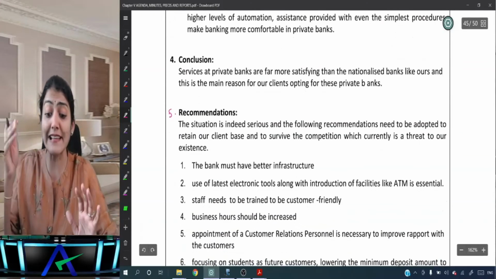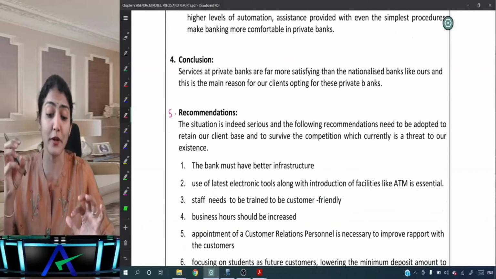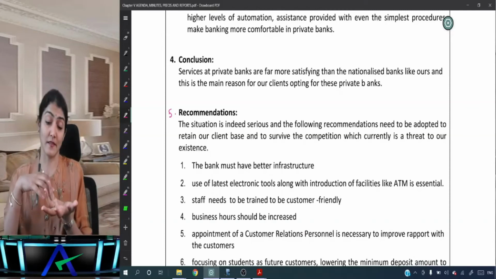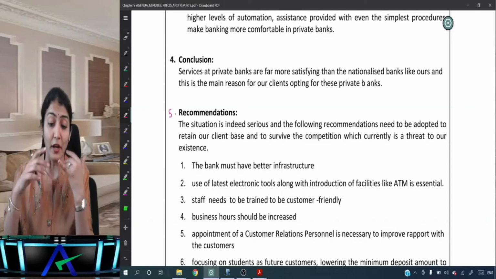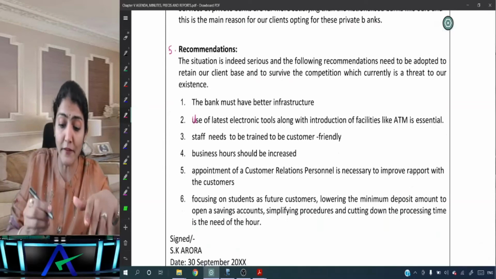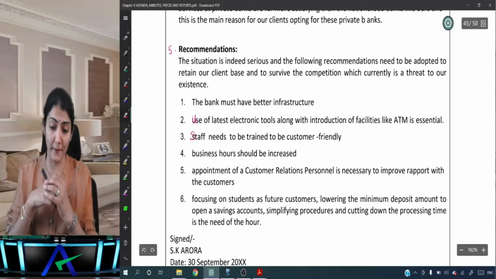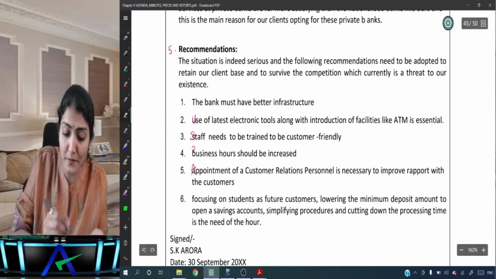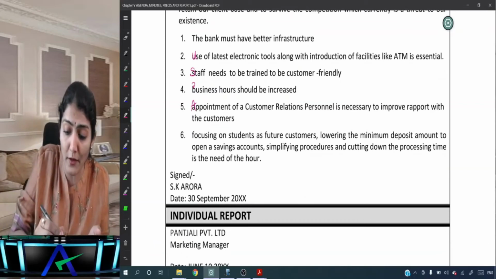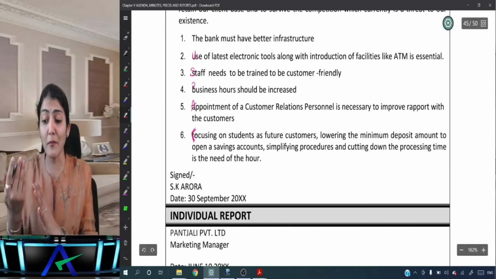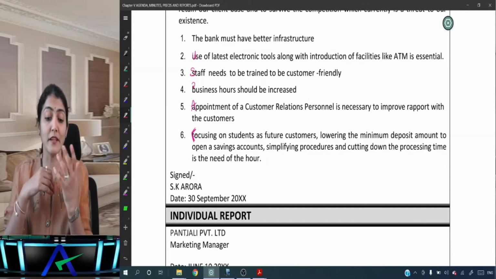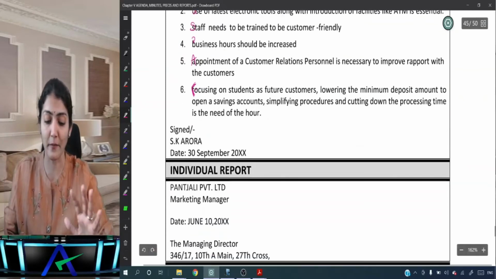The situation is indeed serious and the following recommendations need to be adopted to retain our client base and to survive the competition which currently is a threat to our existence. The bank must have better infrastructure. Use of latest electronic tools with introduction of facilities like ATM is essential. Staff needs to be trained to be customer friendly. Business hours should be increased. Appointment of a customer relation personnel is necessary to improve the rapport with the customers. And focusing on students as future customers, lowering the minimum deposit amount to open a savings account, simplifying procedures and cutting down the processing time is the need of the hour. Signed S.K. Arora, date September 30.